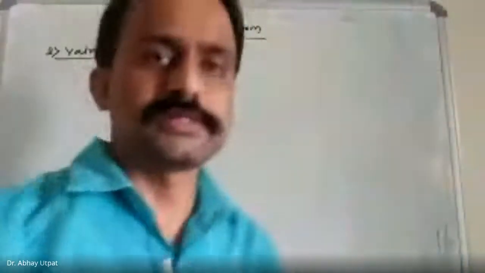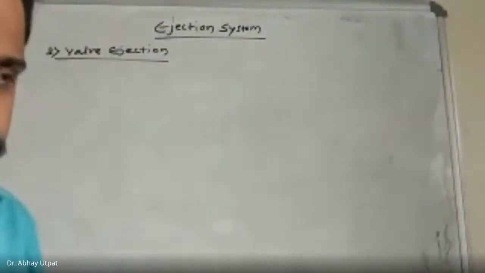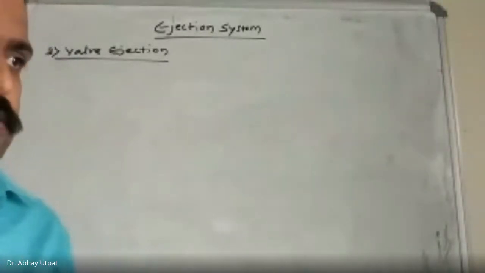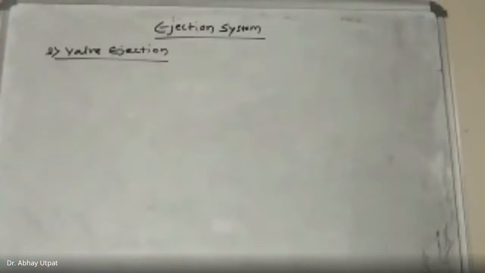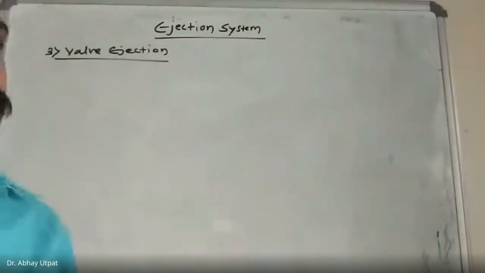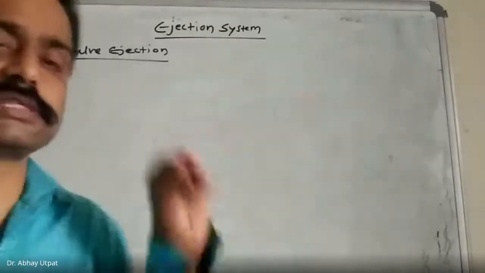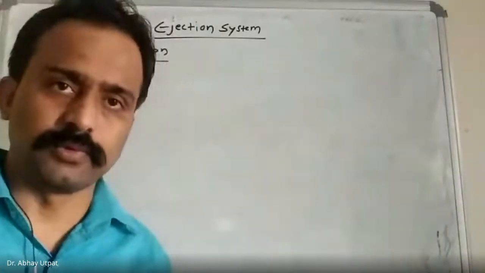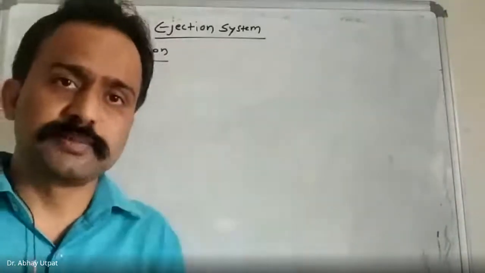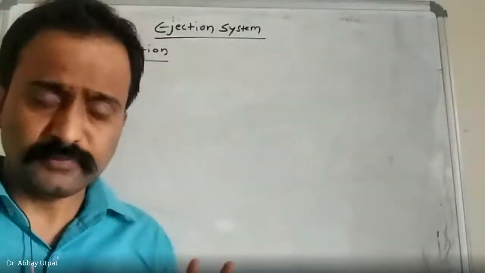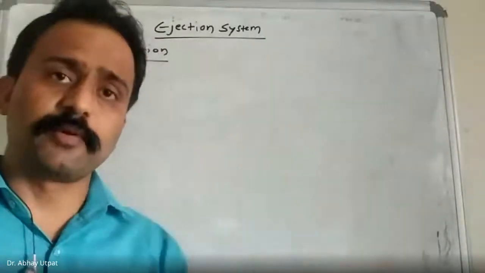So, good afternoon, friends. Today we are going to continue yesterday's part of Unit number 6, which we have started, and that was the ejection system. We are dealing with the chapter injection molding design. Injection means injecting the plastic material into the mold, and ejection means ejection of the solidified product outside the mold. There are a number of mechanisms.